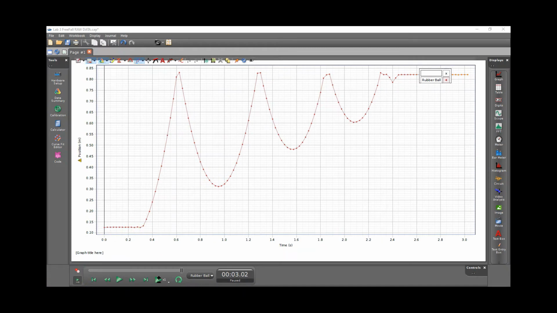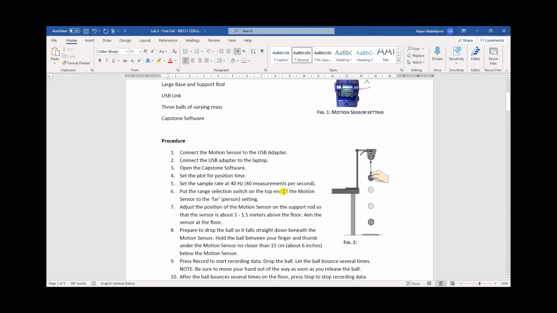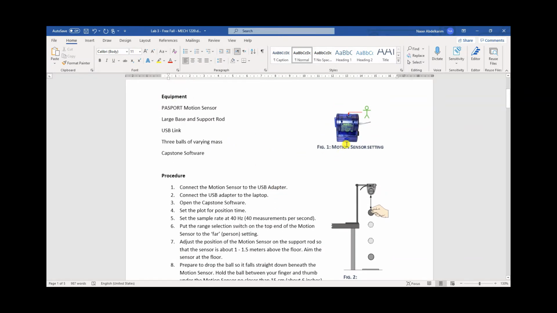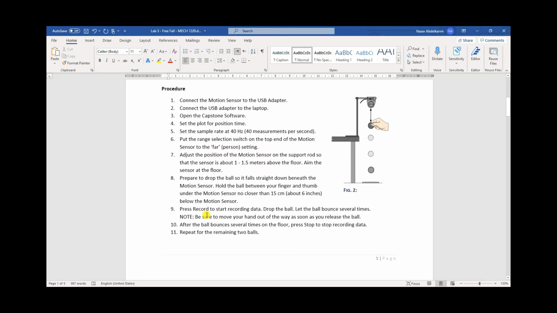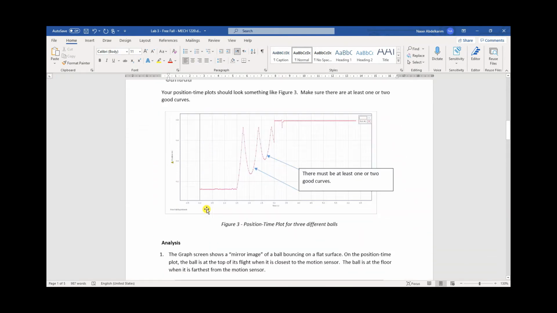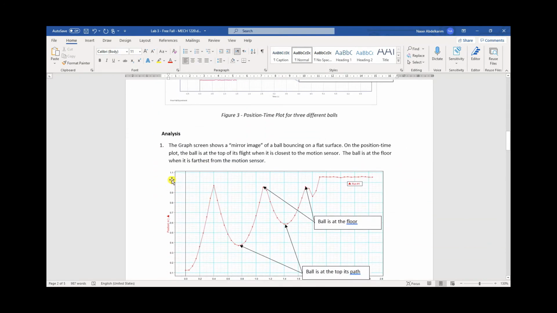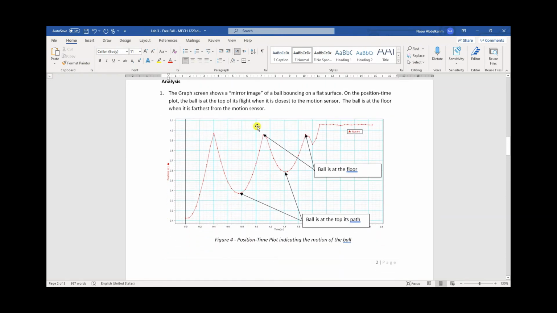Okay, and hooking it up is really easy. You just mount the sensor, get the 3 balls ready, open Capstone software, connect the sensor to the USB link and to the USB adapter and the USB adapter to your computer. Okay, follow the steps here. Okay, and now we have to do some analysis here.